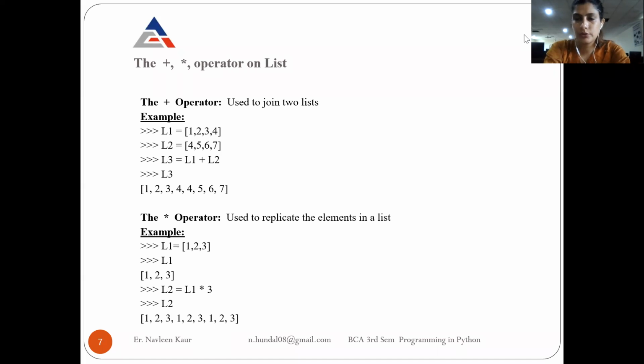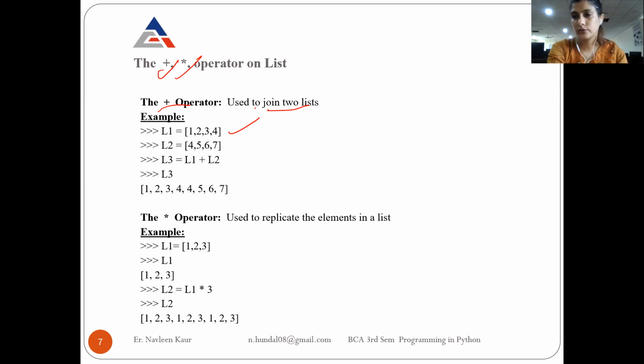We were doing operators with strings also, the similar operators, the plus, the concatenation, and the star operator. We are going to use them on lists also. You remember that the plus operator was used to join, to concatenate two lists, right? Obviously, if you are concatenating lists, you minimum need two lists with you, only then you will be able to join them.